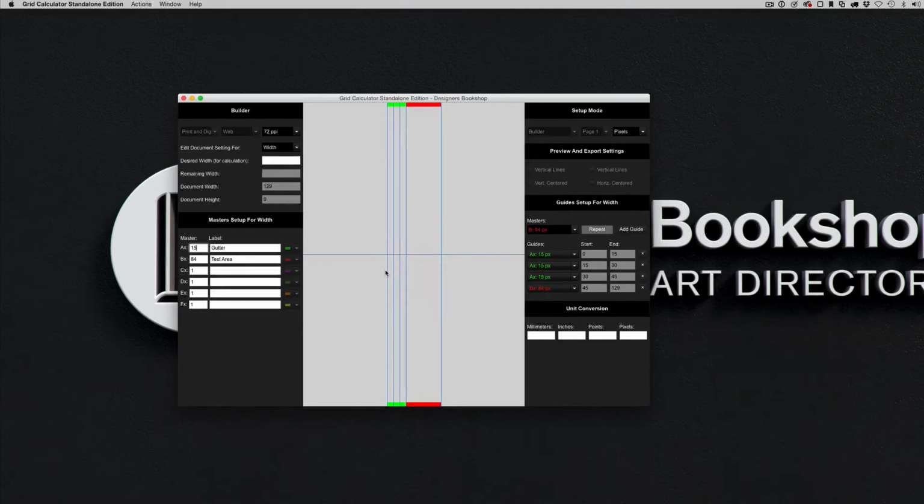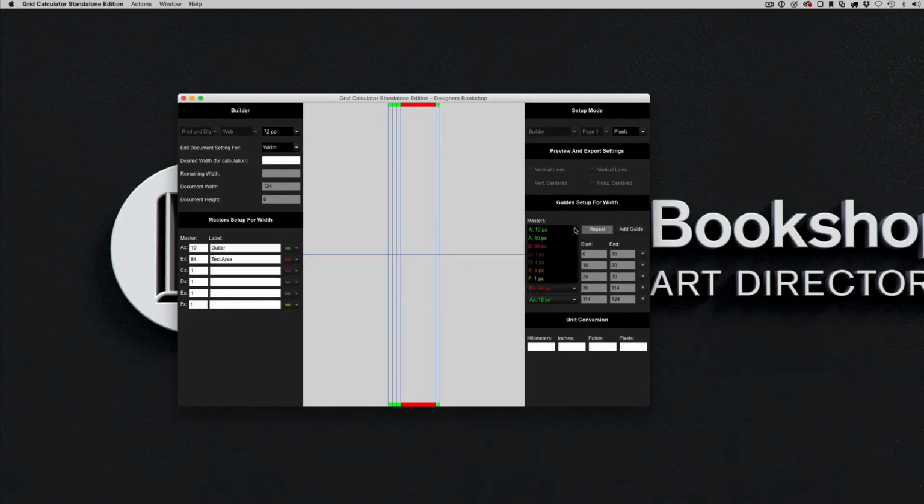So I'm going to change it back to 10 here. And then I'm going to add another gutter here from master A. And let's say that, you know what, I want my field width to be 75 pixels. And I'm just going to enter a name or a label of field here. And I just want to show you one thing here.